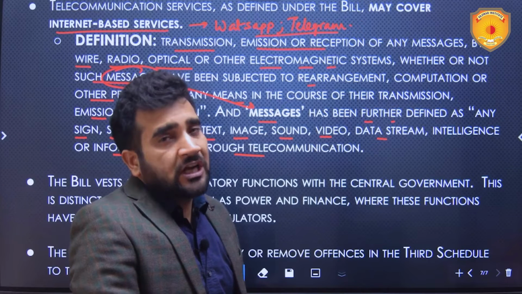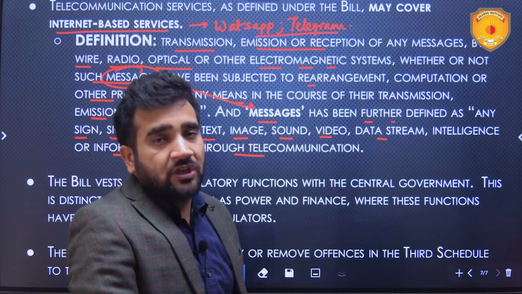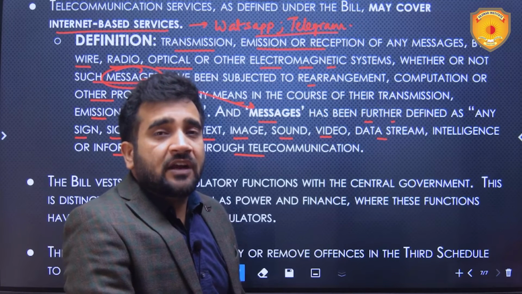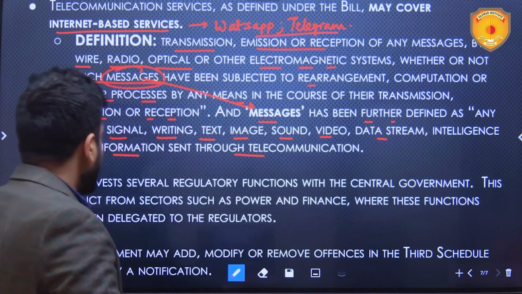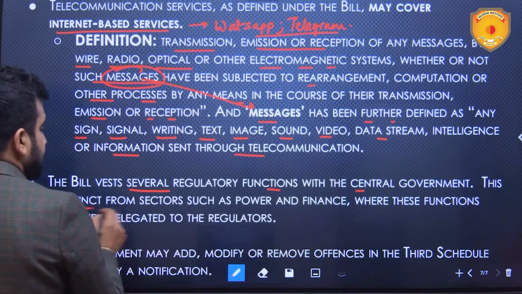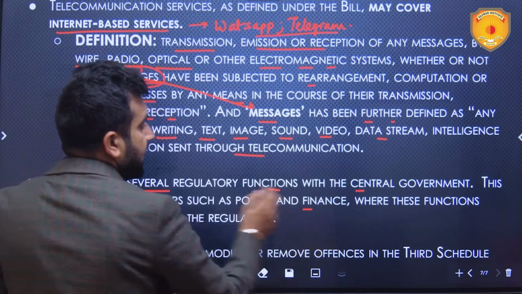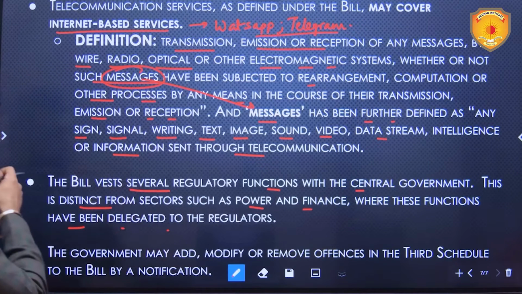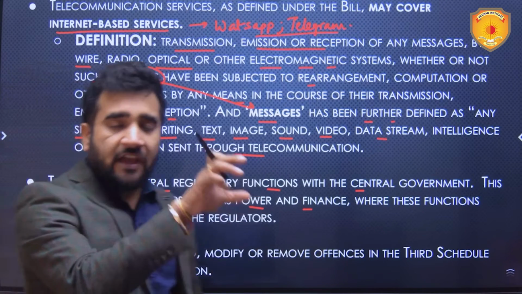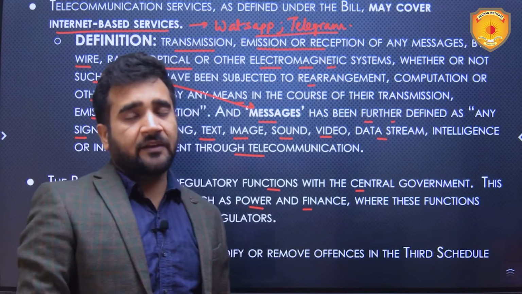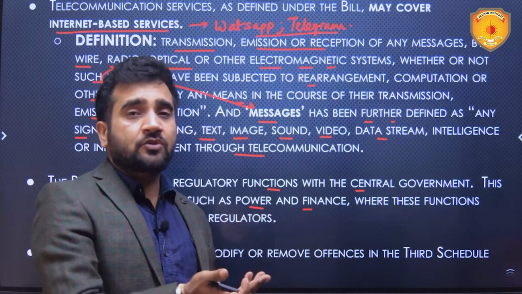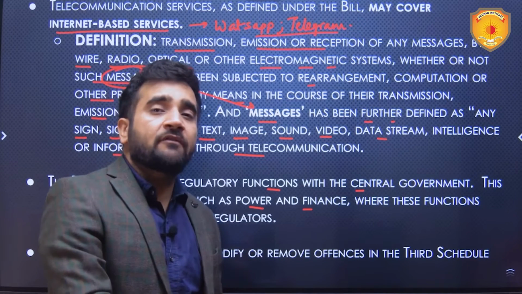If the government does not clear the air on it, then the judiciary should. But with time only, we will come to know whether internet-based services are covered in it or not. The bill vests several regulatory functions with the central government. This is distinct from sectors such as power and finance, where these functions have been delegated to the regulators. So, the regulator, that is TRAI in this case, some functions have been taken away from TRAI and placed under the ambit of the government. So this again is giving immense powers to the government and reducing the powers of regulators.